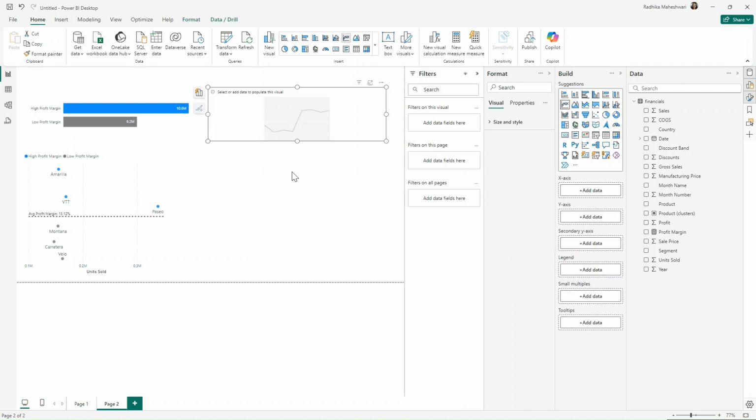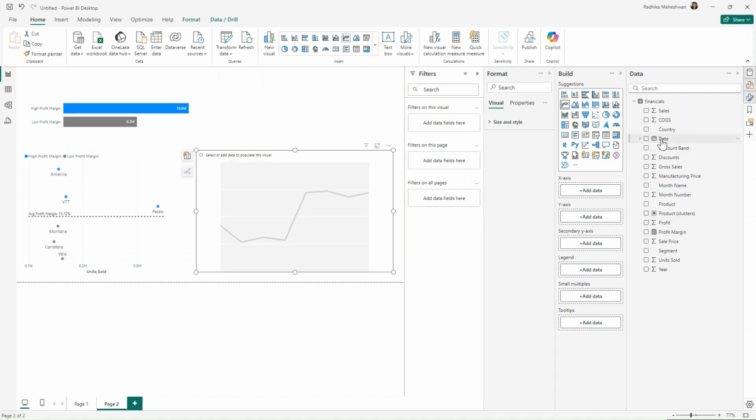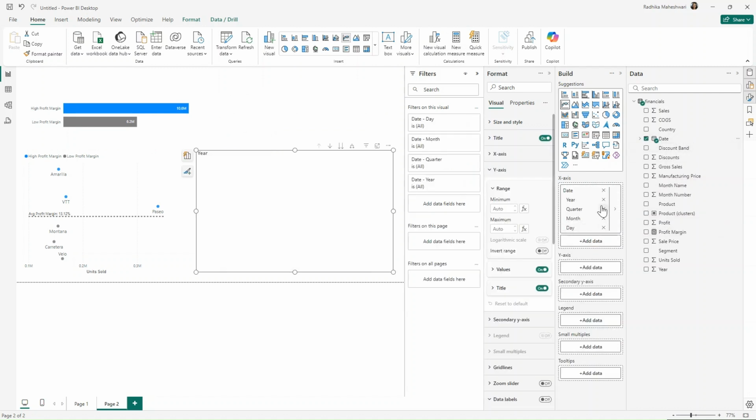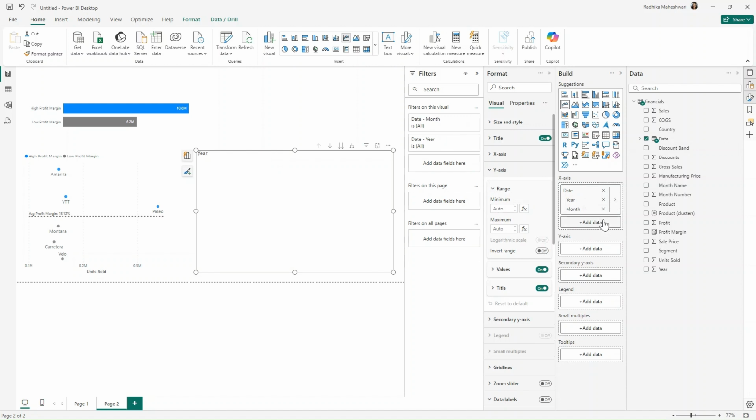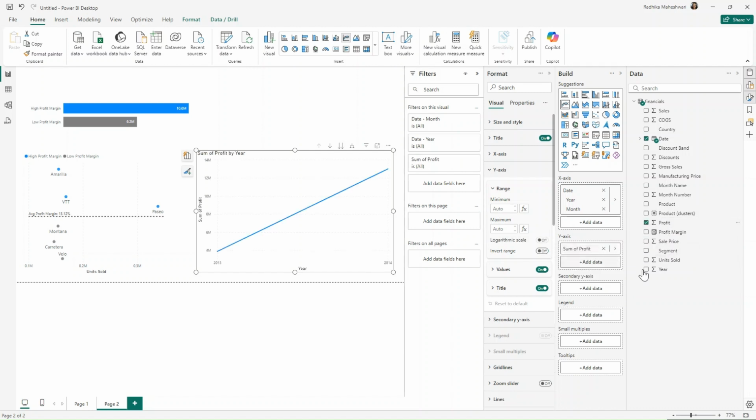So going into line chart, this will show how the different profit margin clusters vary over time. So let's get our date into x-axis, and we're going to remove quarter and day because we want it by month and year. On y-axis, we will have our profit. So I'll get profit here. And then on legend, we want this to be split by the clusters that we have created.